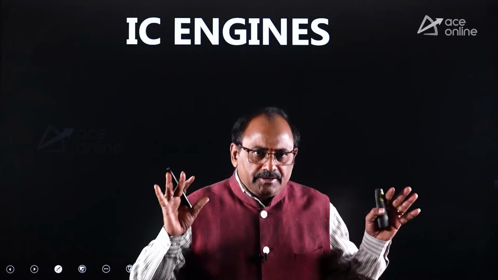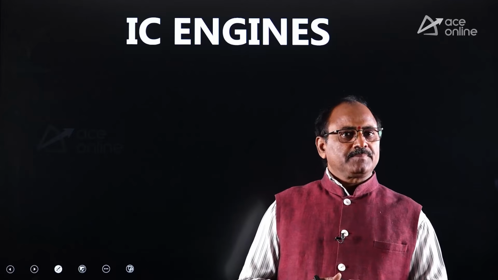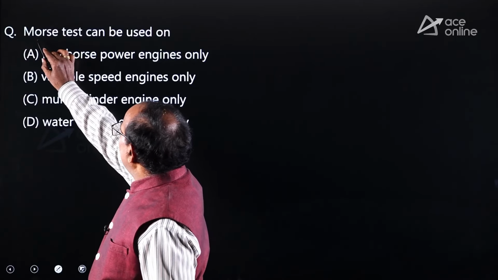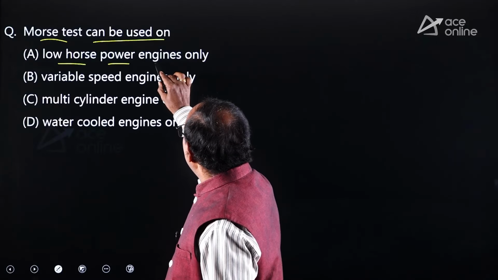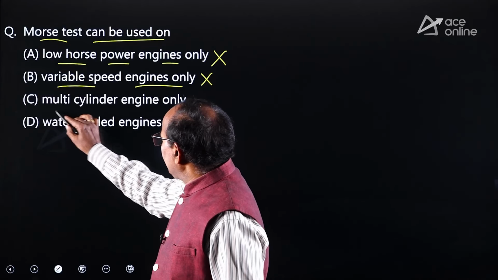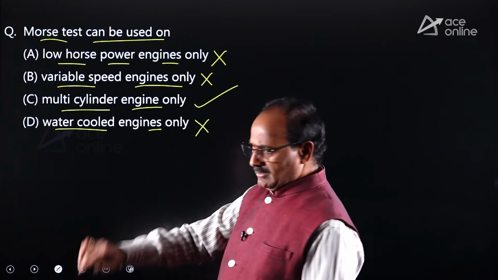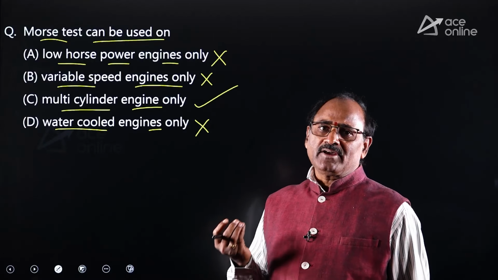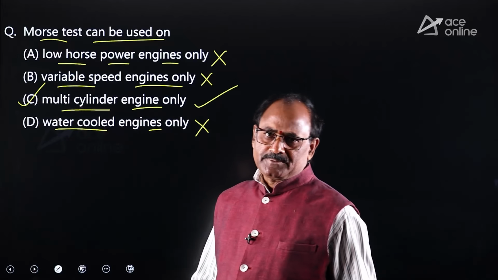Okay? Yes. Dear students, now let us take the questions from the IC engines part. Look at the very first question from the IC engines. Morse test can be used on option A, low horsepower engines only? No. Variable speed engines only? Also no. Multi-cylinder engines only? Absolutely correct. Water cooled engines only? Absolutely wrong. Dear friends, remember, the Morse test is used for finding the indicated power and frictional power of a multi-cylinder engine. Therefore, option C is absolutely correct.